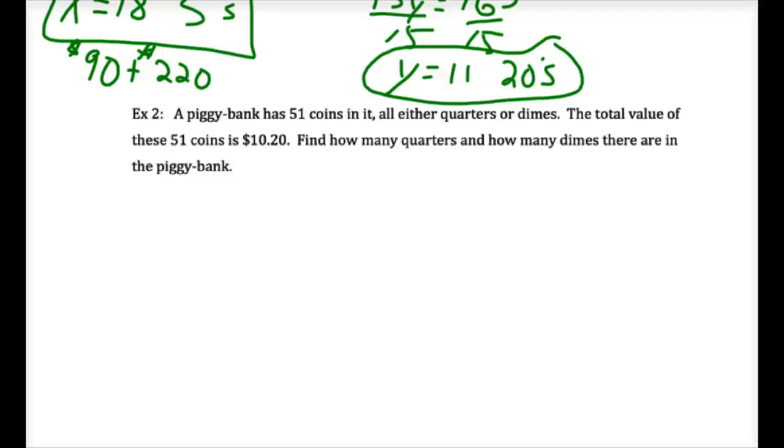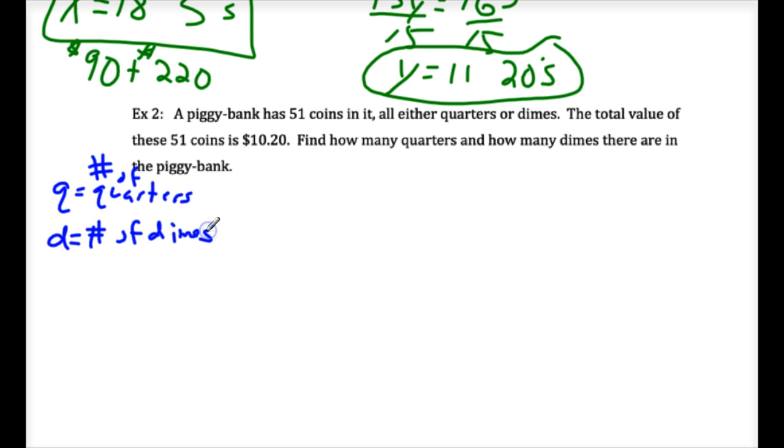Let's go. What's a good variable for quarters? Q. So Q equals number of quarters, and D equals number of dimes. Briggs, what's the first easy equation? Q plus D. We know he has 51 coins.